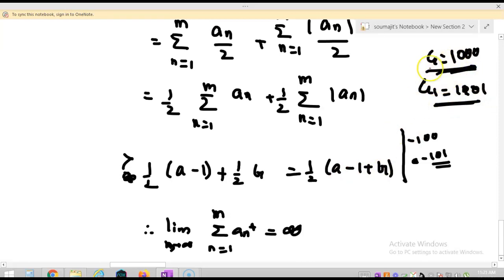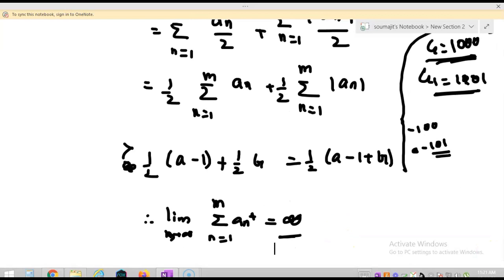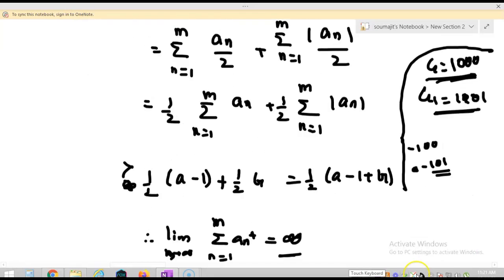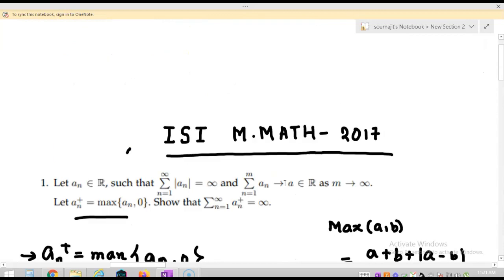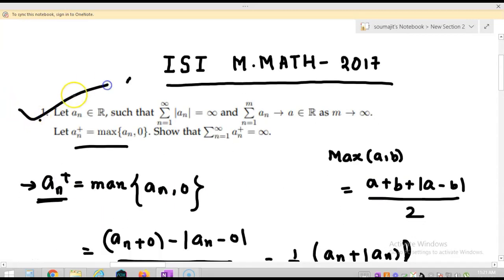So as this G is however large, we can choose a very large value of G, so this tends to infinity, and hence I can say that this series diverges to infinity, and this completes the proof. Okay, this completes the proof. So that's all about this question. So we have done it. So let's solve the next question.